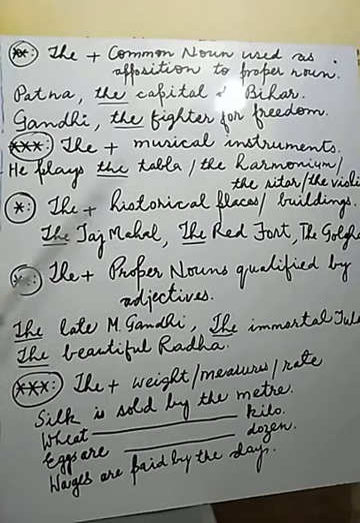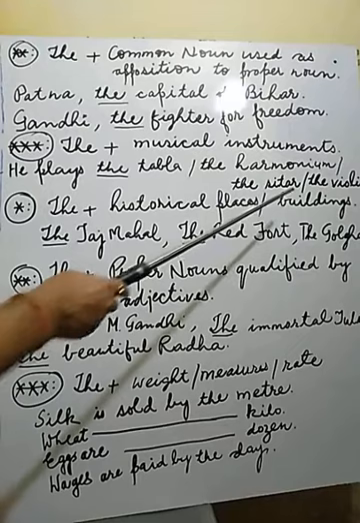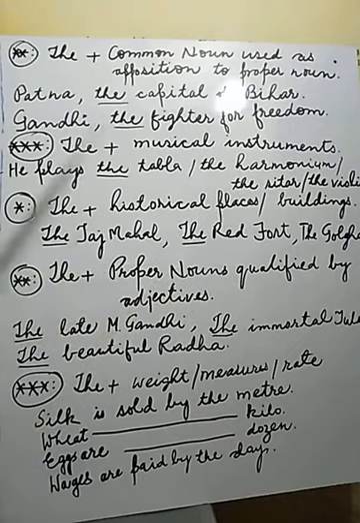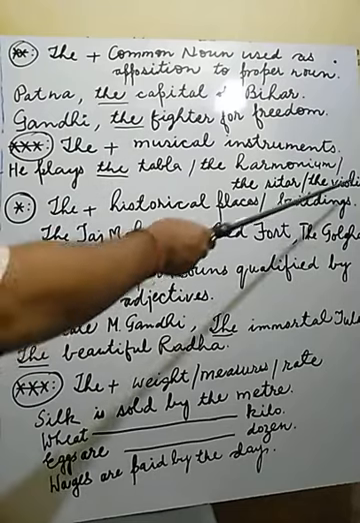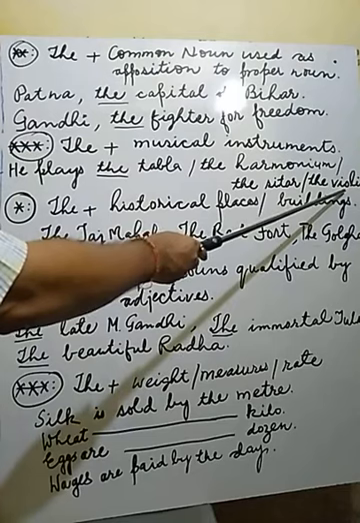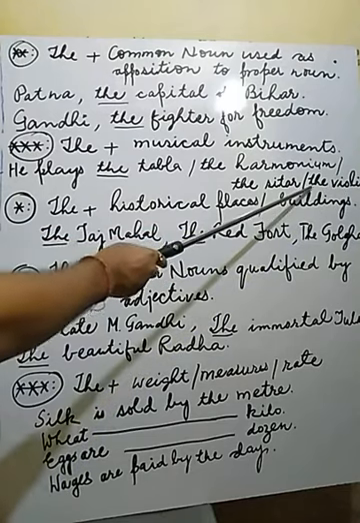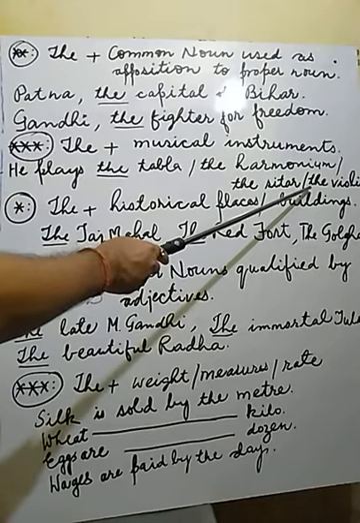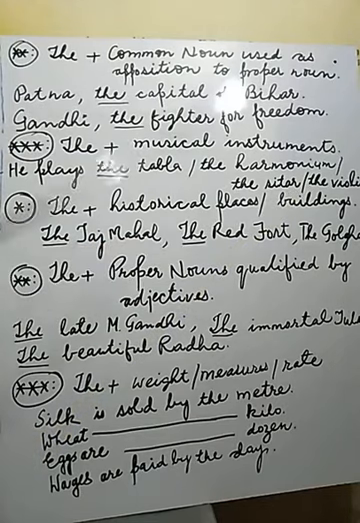Or he plays the sitar. Sitar is also a musical instrument, and before that, the article is there. He plays the violin. Violin is also a musical instrument, and before a musical instrument, it is compulsory for you to use article "the". I think you understand this. Now go to the next one.